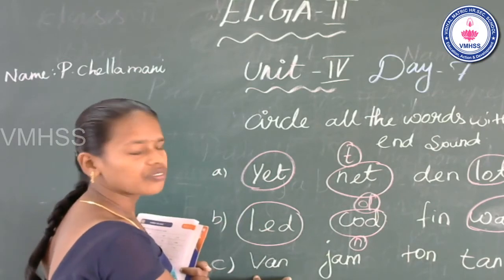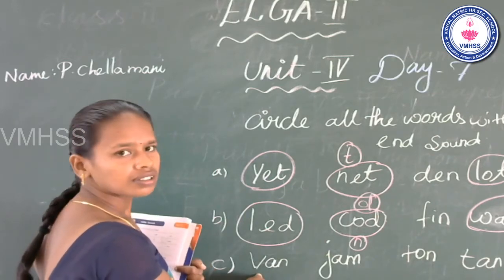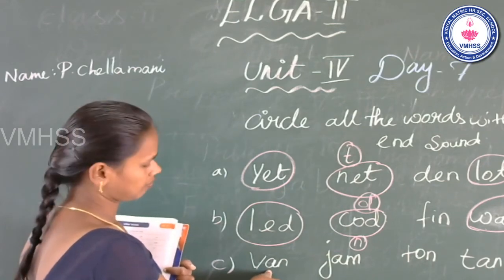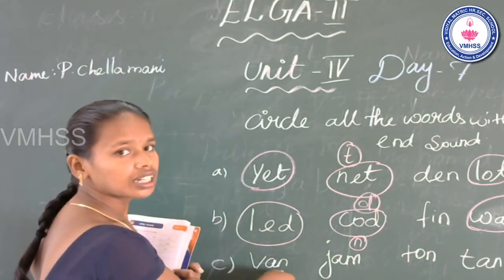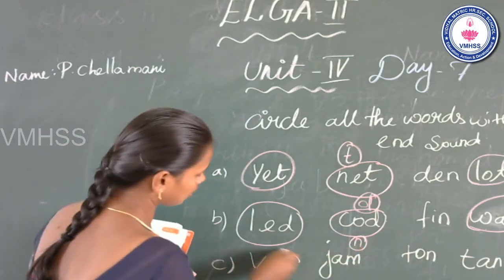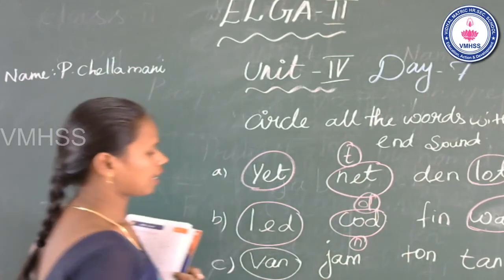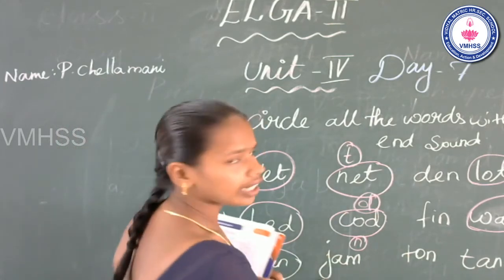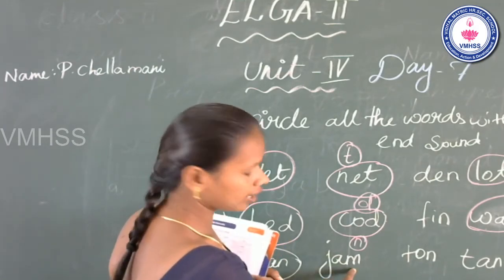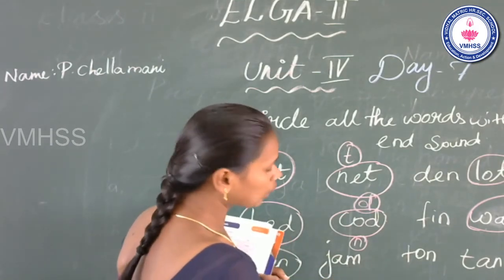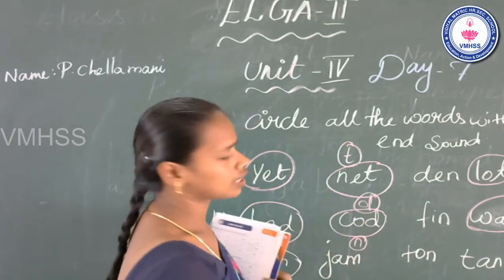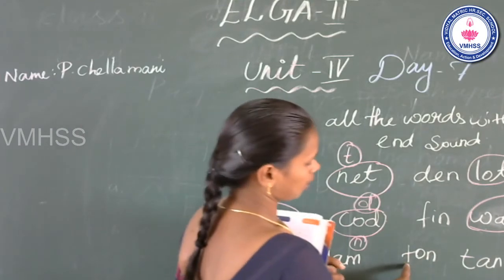Van. This word, van. Beginning, middle a, end in. This word have end sound in. Yes, you can circle it. Next one, jam. Beginning j, middle a, end im. This word don't have end sound in. So don't circle it.